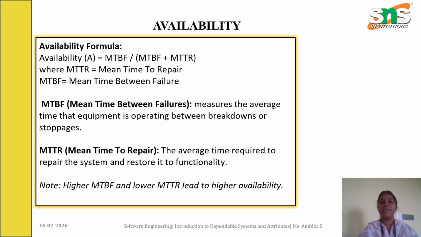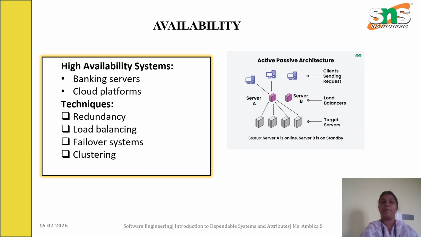Availability is also calculated using two metrics, mean time between failure and mean time to repair. Mean time between failure is how long the equipment operates between breakdowns, and mean time to repair is the time taken for the system to recover. A higher MTBF and lower MTTR lead to higher availability. High availability systems include banking servers and cloud platforms. It can be achieved by techniques like redundancy, load balancing, failover systems as well as clustering.